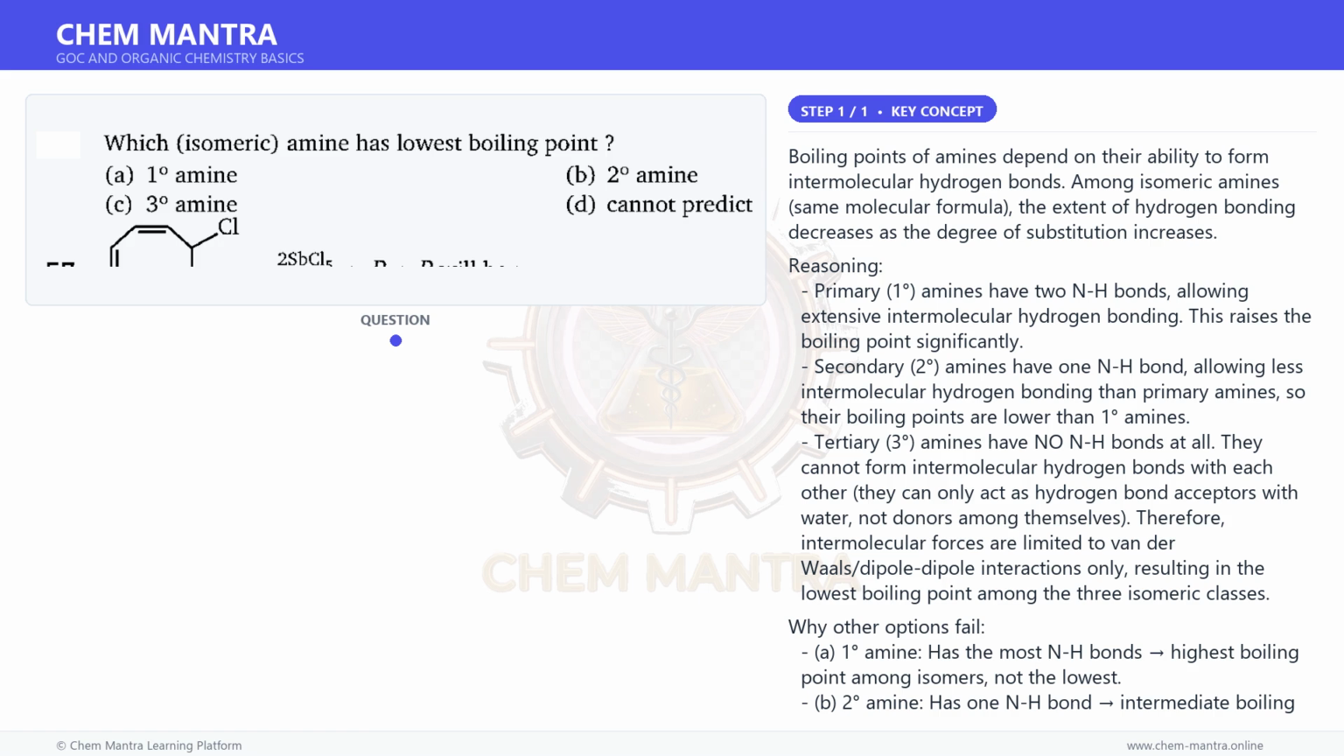A. 1 degree amine has the most NH bonds, highest boiling point among isomers, not the lowest. B. 2 degrees amine has 1 NH bond, intermediate boiling point, not the lowest. D. Cannot predict, incorrect because the trend is well established based on hydrogen bonding capacity.